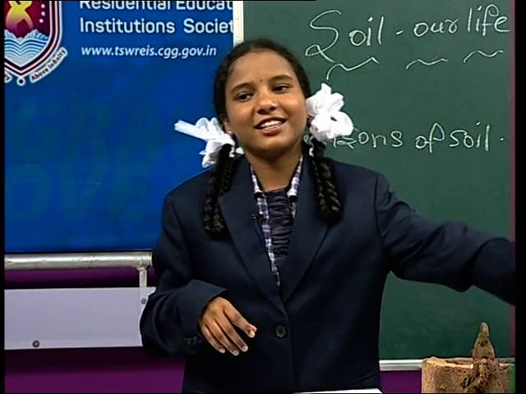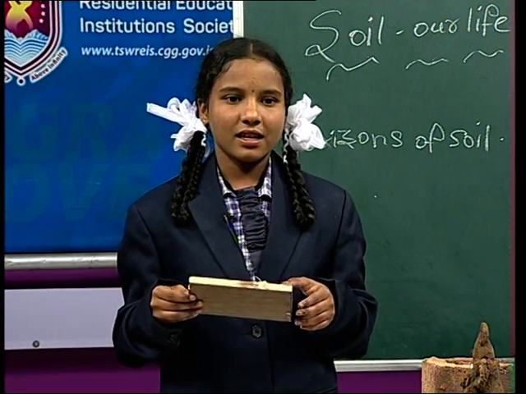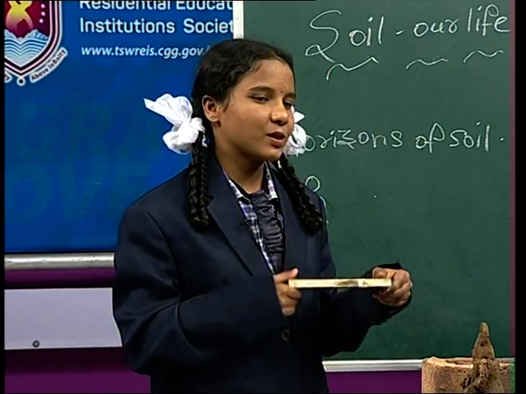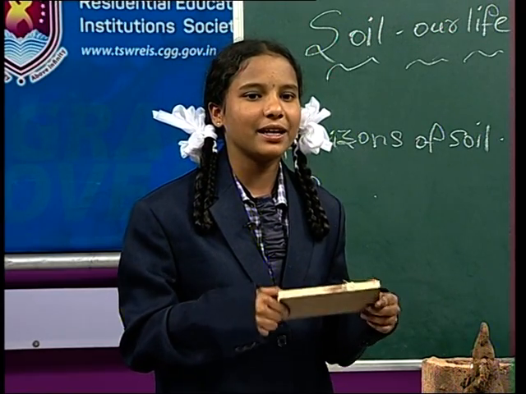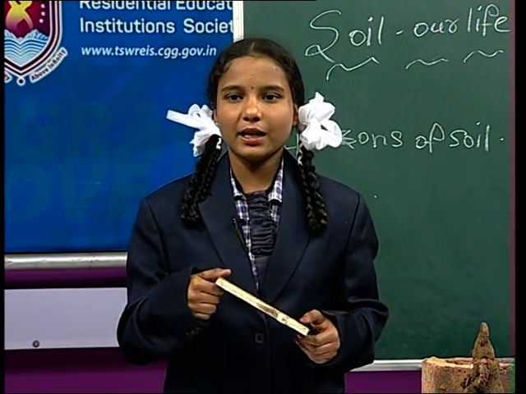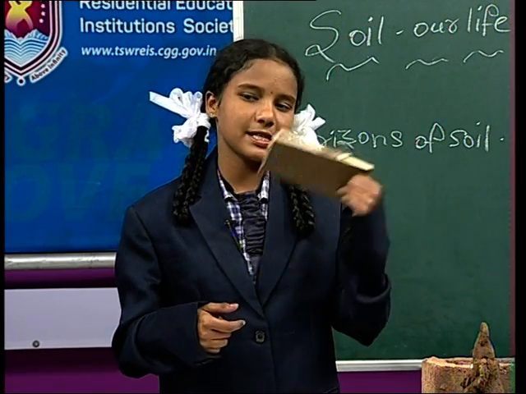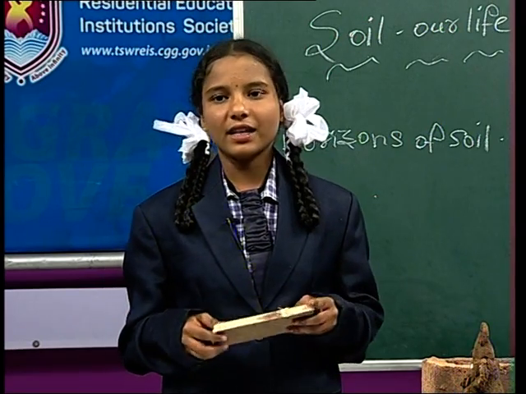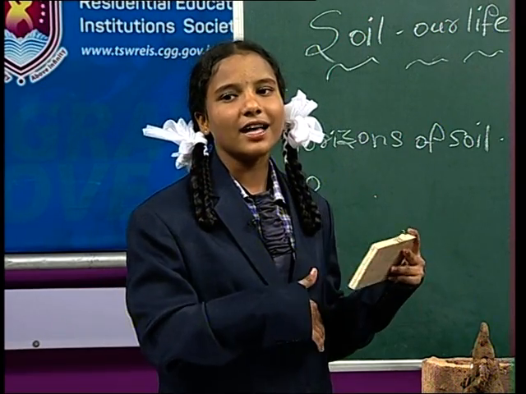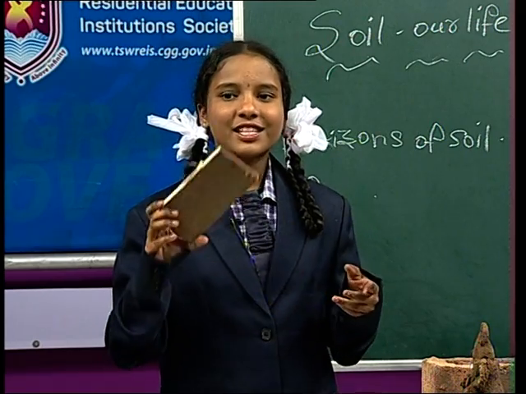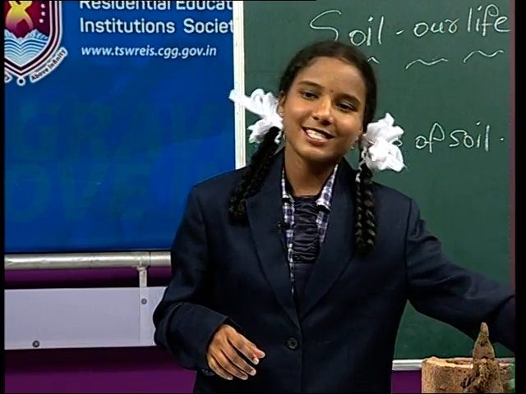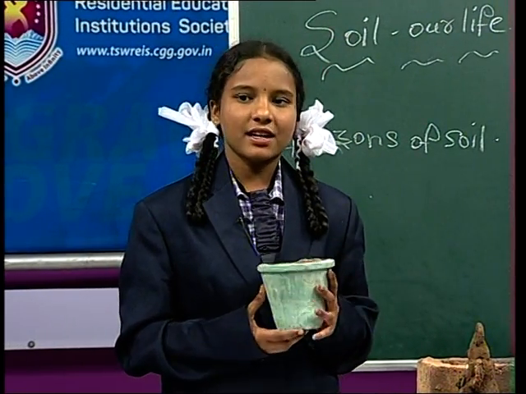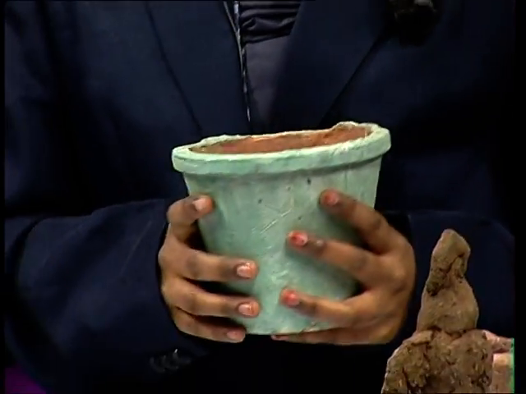Okay. Next, did you see the wooden piece? Yes, this wooden piece also comes from the soil. It indirectly depends on the soil. This wooden piece comes from the trees, but the tree depends on the soil. The trees grow in the soil, so this wooden piece also depends on the soil. Okay. Next, did you see this? Yes, in this we can plant the trees.